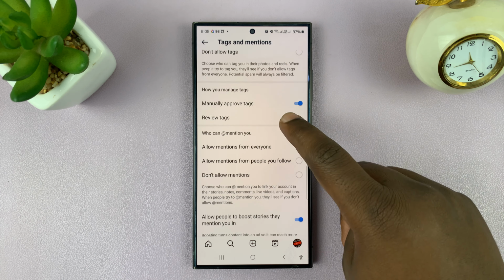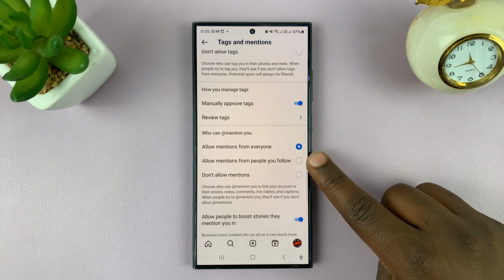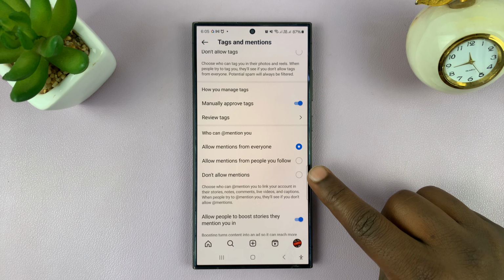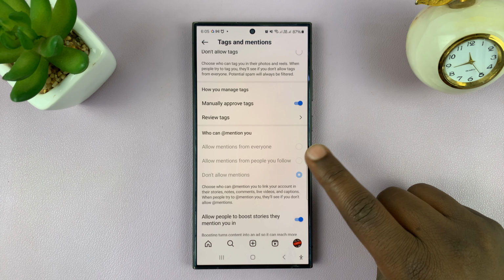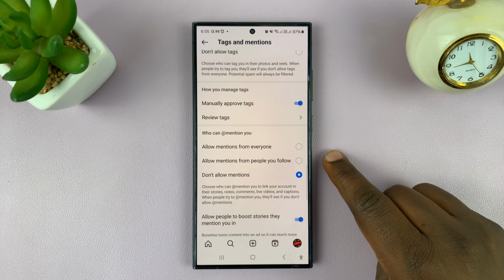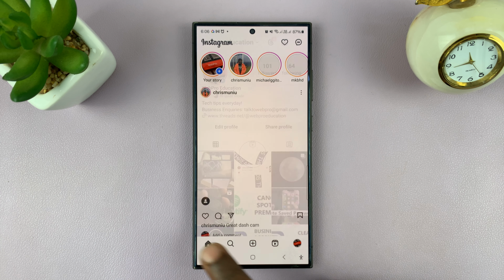Now by default, it's set to allow mentions from everyone. Basically means everyone can mention me. You have the option to allow mentions from people you follow, or if you don't want mentions at all, you can just select don't allow mentions, and now no one will be able to mention you on Instagram. So that's basically how to stop people from mentioning you on Instagram.